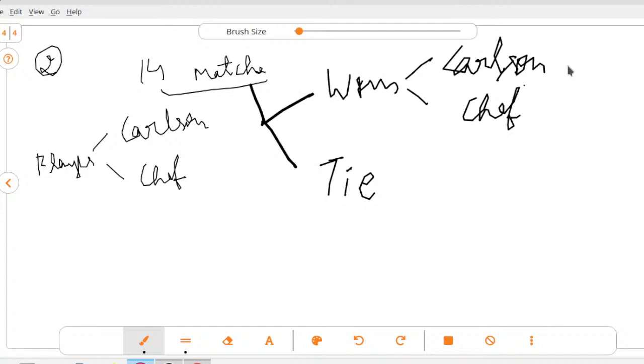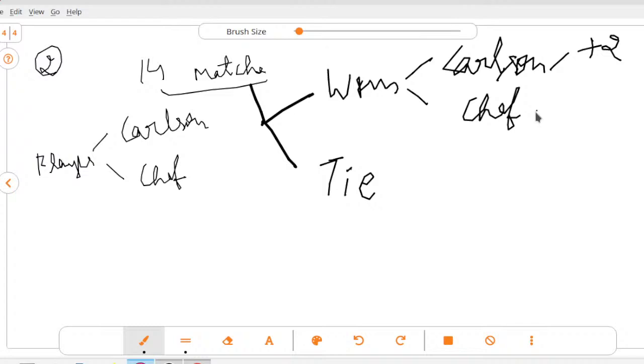If Carlsen wins, he gets +2 points. If Chef wins, he gets +2 points, and if the match is a tie, they both get +1 point. The good thing is that the loser gets 0 points, so there is no negative marking.